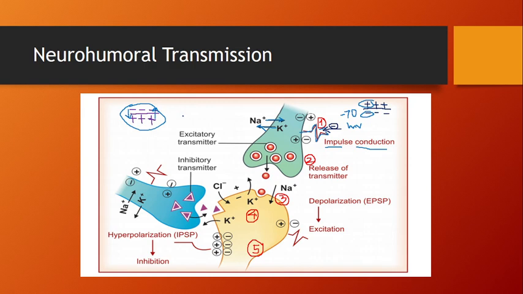The sodium channel is a very fast acting ion channel. There are types of ion channels, such as sodium, which is a fast acting ion channel, and calcium, which is a slow acting ion channel. Due to the fast acting ion channel, it causes the overshoot. Overshoot means it goes up to 20 millivolt positive charge.